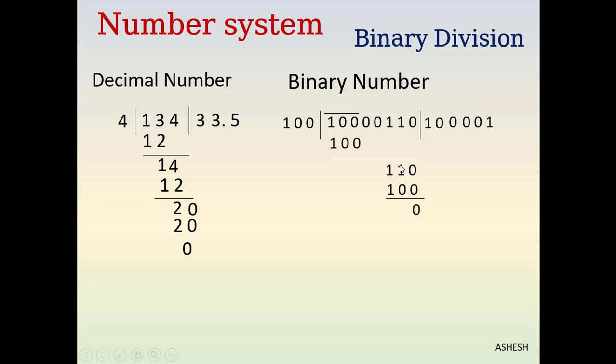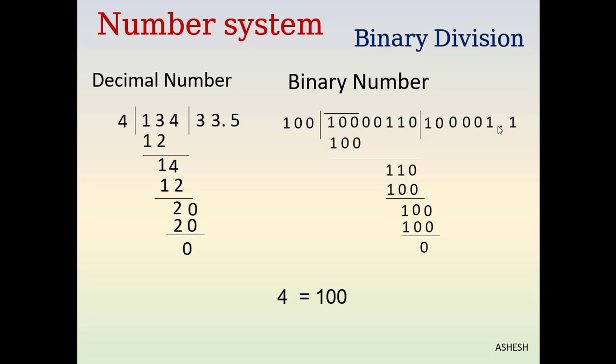Now 1 minus 0 is 1. Now our remainder is 10, but our divisor is 100. So we have to put down an extra 0 here. So we'll write a point in the quotient. Now write down 0. Now 1 as quotient and 100 as remainder.